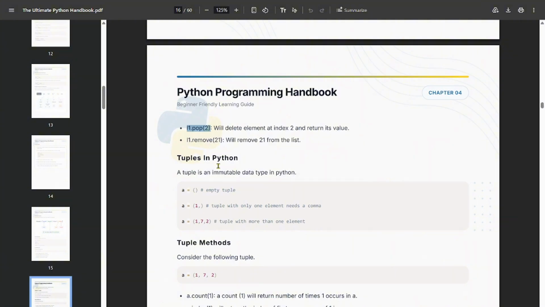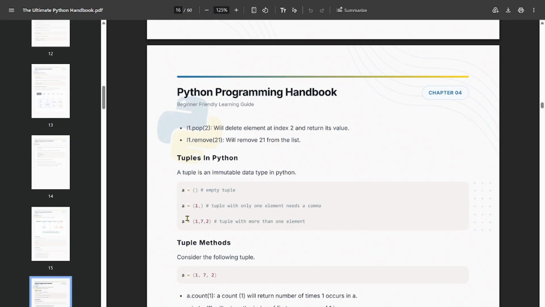Like if you write A is equal to L1 dot pop 2, now A will have the value at index 2. A will store that value. So basically pop is returning that value, but remove just removes it. Okay, now tuple. Tuple is an immutable data type in Python, while list is a mutable data type. Okay, remember that.